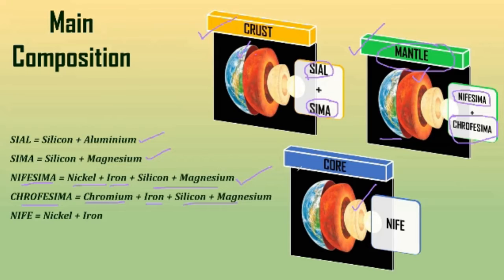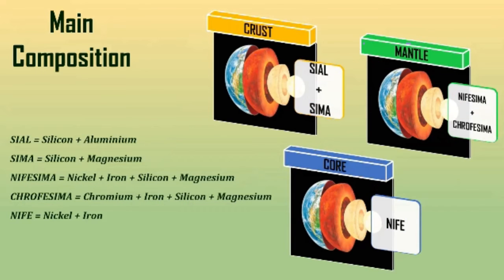After this, we have the core, that is the inner part. There is a movie, The Core. You try to see the movie. It is very technological and very educational, right? In the core, a few scientists are moving to the core in order to do research. What type of problems they faced when moving towards the core is a big achievement of the movie, and that is worth seeing, right? Anyway, in the core, the main component is Nife, that is nickel plus iron. Okay, right? So these are the things that are present in the different layers.